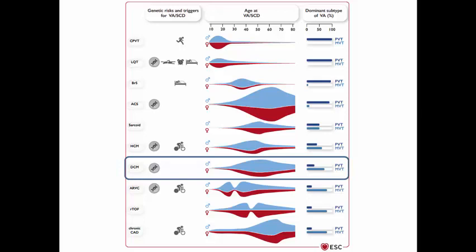Dilated cardiomyopathy is the specific disease responsible for ventricular arrhythmias that we are going to speak about today. We remember this famous diagram, and regarding dilated cardiomyopathy, the predominant type is the monomorphic VT, as here the mechanism is a scar-related reentry, so monomorphic is much more common than polymorphic VT.